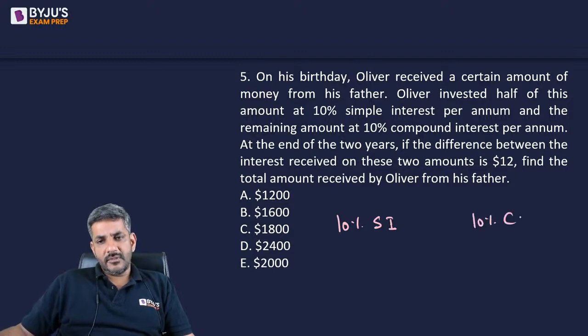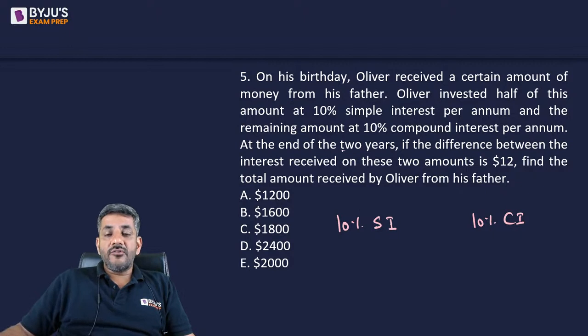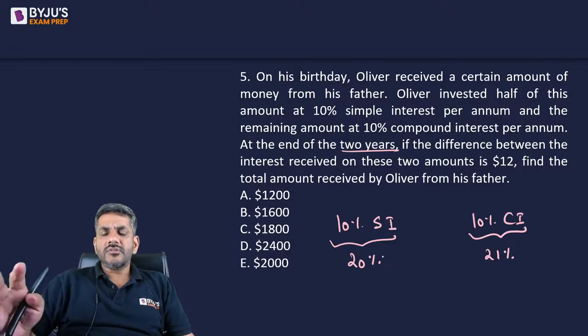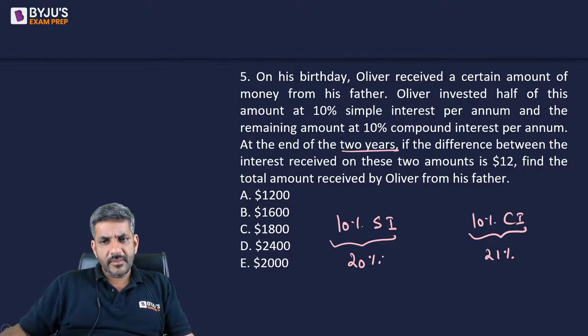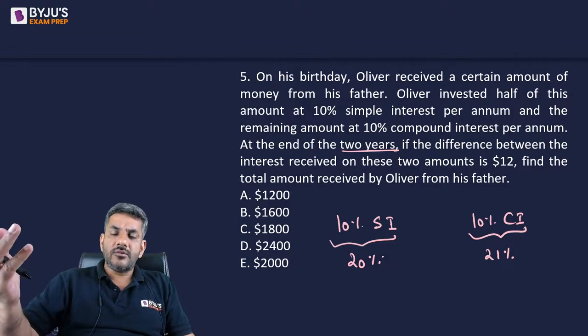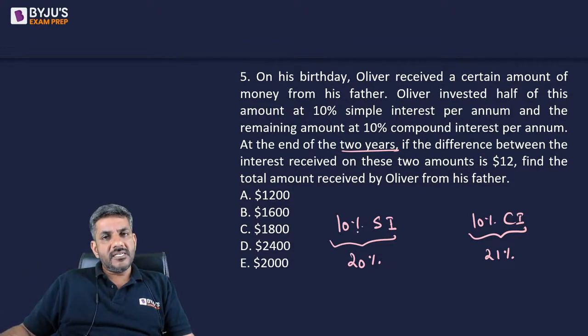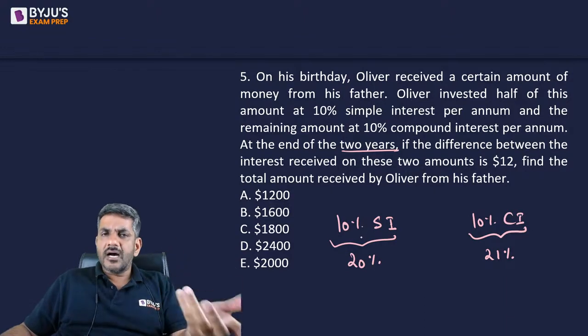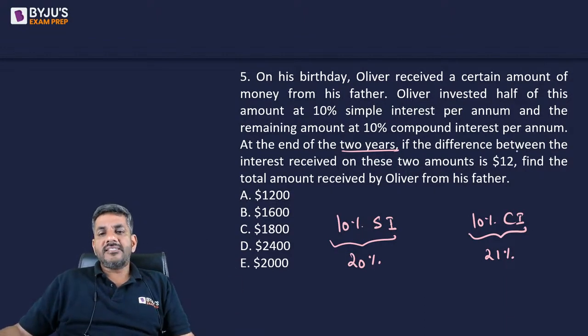So half of the amount is put at 10% SI, half of the amount is put at 10% CI. At the end of 2 years, you will get a total of 20% in simple interest, and you will get a total of 21% in compound interest, because compound interest is like successive percentage change. So 10% at compound interest, in 2 years it will become 21%, whereas 10% at simple interest in 2 years would become 20%. Now for both of them the principal is the same, that is half of the amount given to Oliver, right? He says the difference between the interest received on these two amounts is $12.